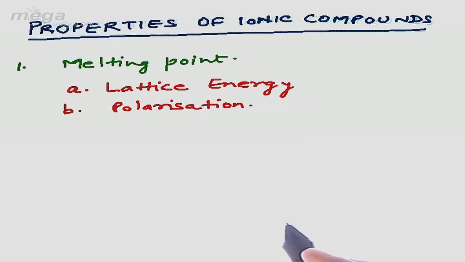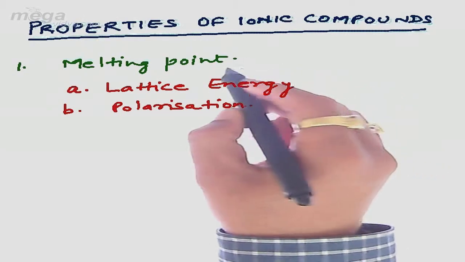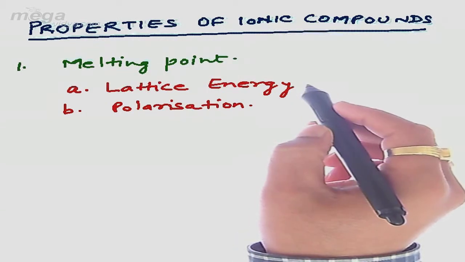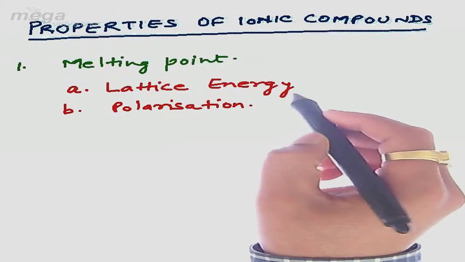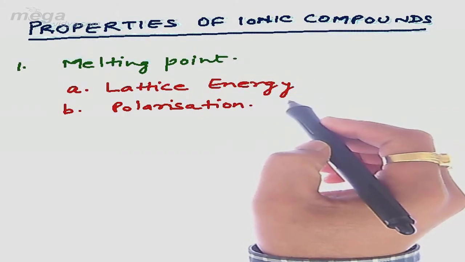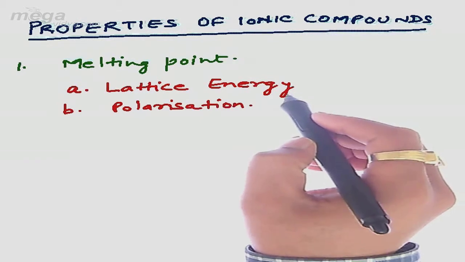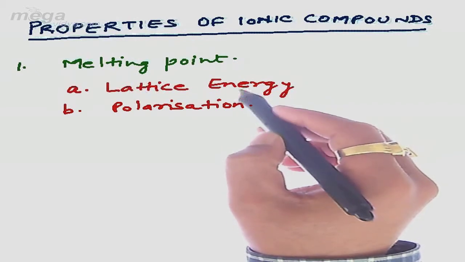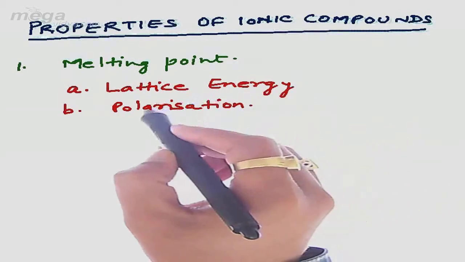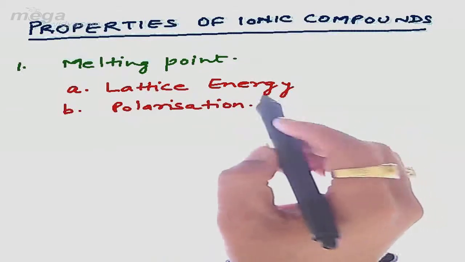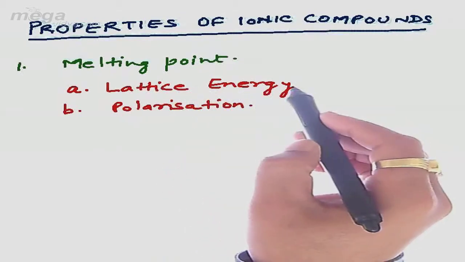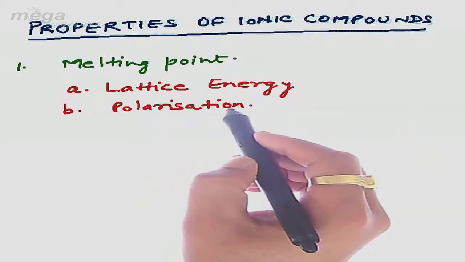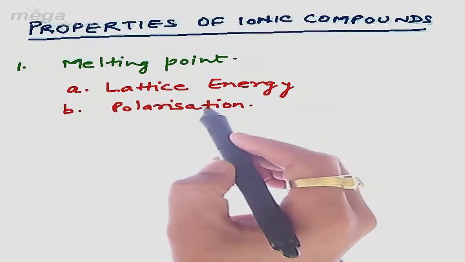in Fajan's rule. Now, remember that whenever we have to compare the melting point of ionic compounds, both these factors will be operating, meaning we can compare the melting point on the basis of both these factors, but the very important point which we have to remember is that we cannot include both these factors simultaneously or together. Rather, when polarization is not acting or is negligible, in that case we apply the concept of lattice energy, and once there is some extent of polarization in the compound, in that case we have to only use the concept of polarization.